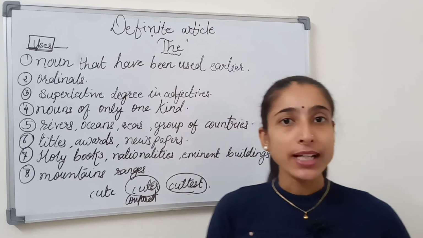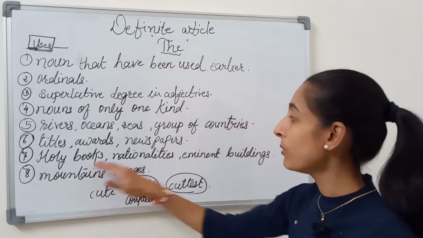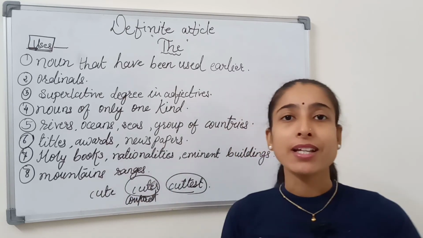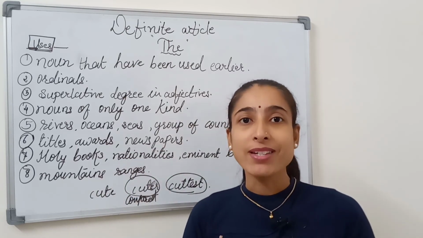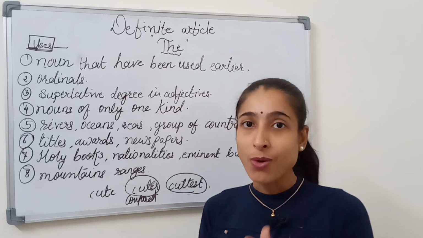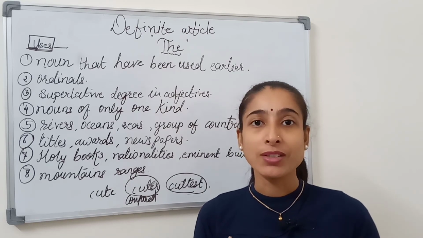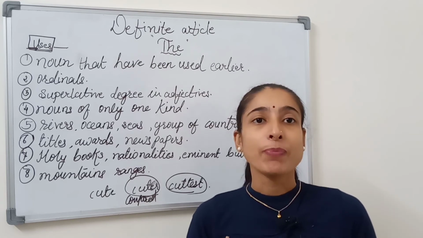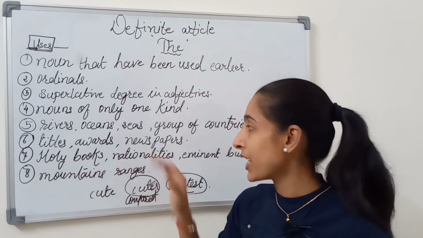The seventh use of the definite article the is holy books, nationalities, and eminent buildings. What do I mean by eminent buildings? The Parliament, the White House. Where is the White House? It is in America.